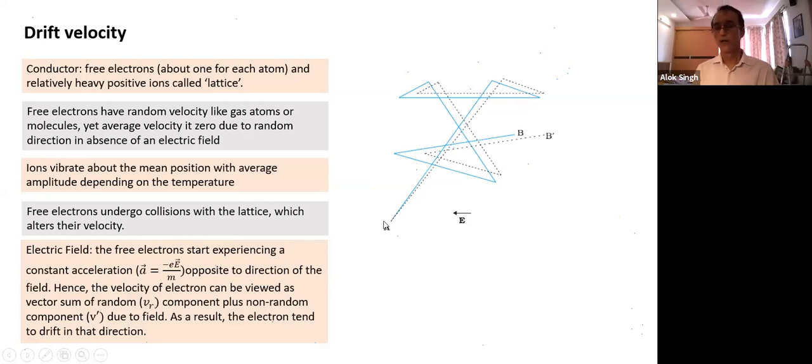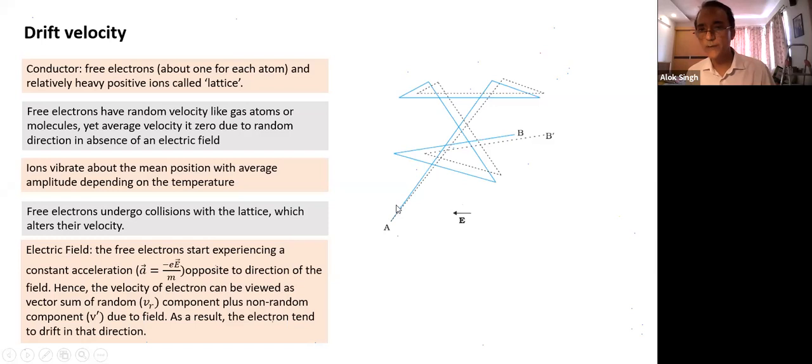The moment you apply a field, what will happen? The dotted line indicates the effect of the application of the field. See what happens. In which direction will the force act? The field is applied towards the right, so the force will start acting towards the right. So what will happen to the particle which was moving in a straight path earlier? Actually, I have taken this figure from the NCERT book, but they have not drawn it very correctly.